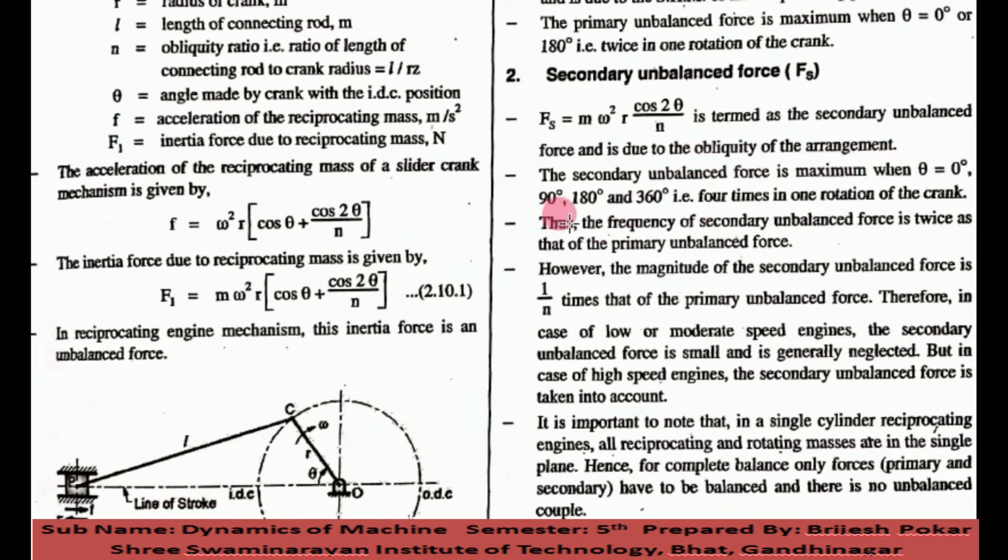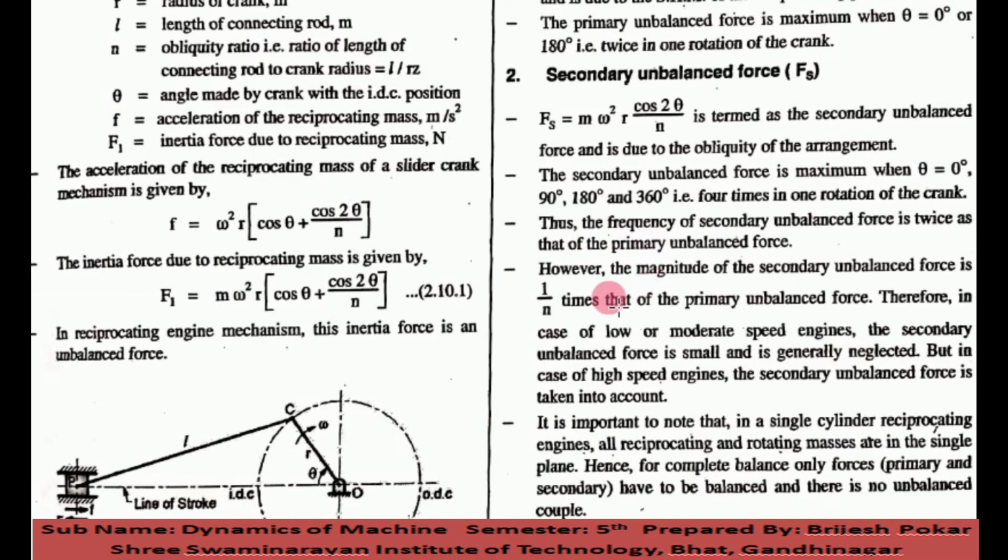Now the secondary unbalanced force is maximum at theta equal to 0, then theta equal to 90 degrees, 180 degrees, and again 360 degrees, means again here. So that is 4 times in one rotation of the crank. Thus the frequency of the secondary unbalanced force is twice that of the primary unbalanced force, means the secondary unbalanced force occurs 4 times and the primary unbalanced force 2 times.